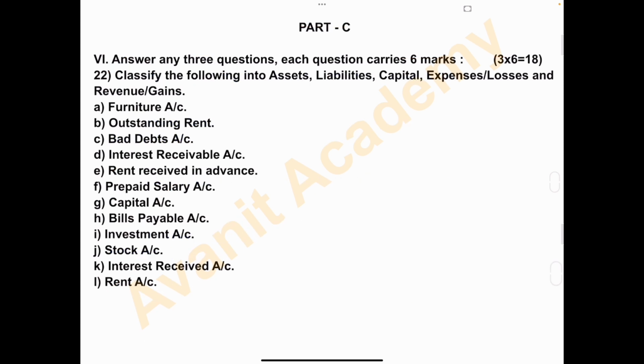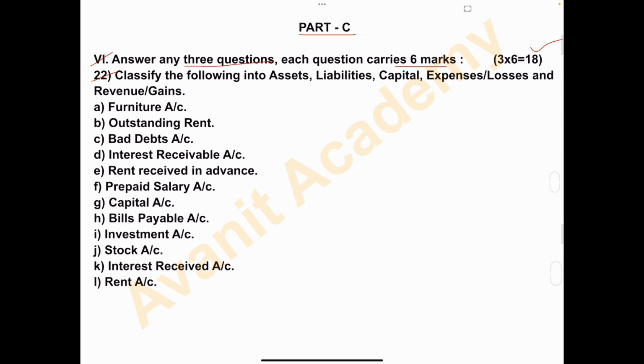Next is Part C. In that sixth one, answer any three questions. Each question carries 6 marks. So here five questions they have given. In those five questions, you have to answer any three. Each question carries 6 marks, total 18 marks. Okay, 6 marks problem. Let's read out question number 22.